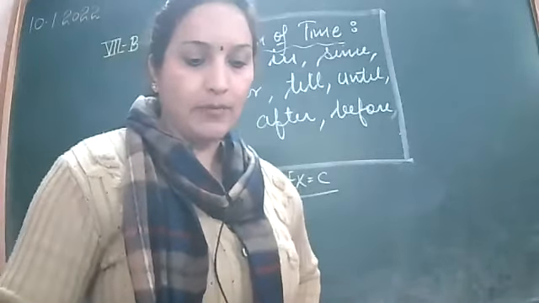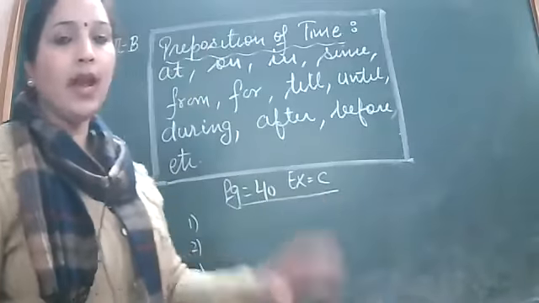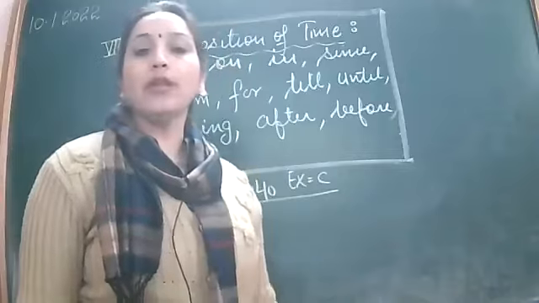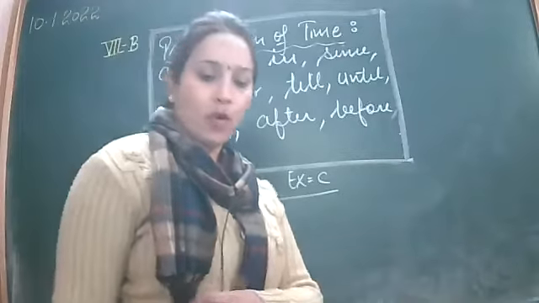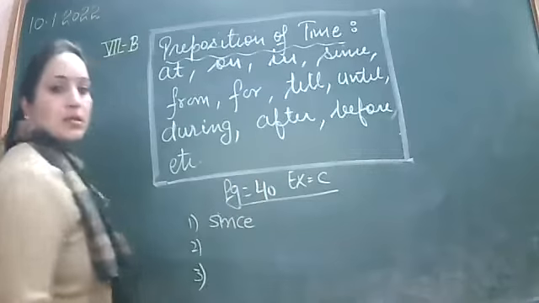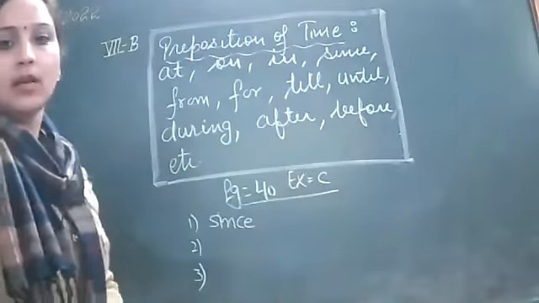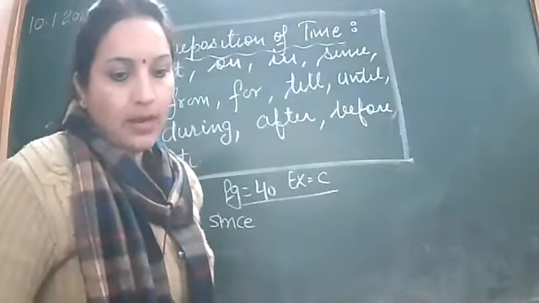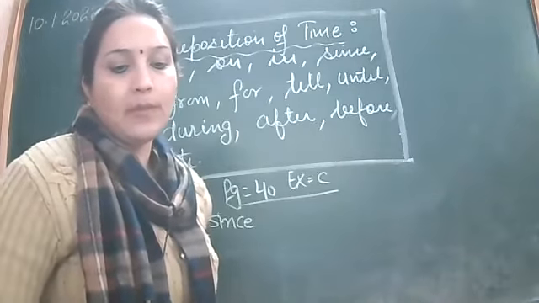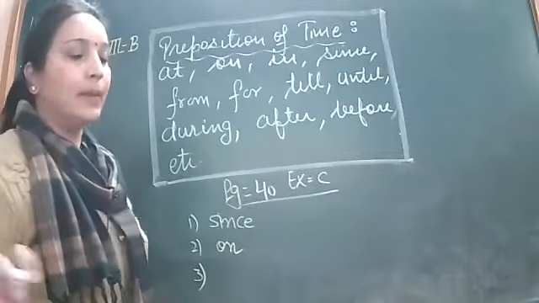The farmer has been working in his field dash morning. When we have given a point of time, then we use since. But when we have given a period of time, in that case, we use from. So what will be the correct answer? It will be since. Clear? Okay, since. Next, Meeta will come to Kolkata dash Friday. Yes, on Friday. Clear, beta?